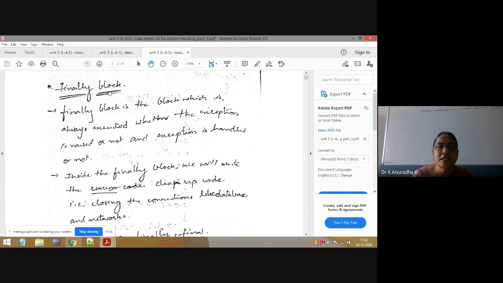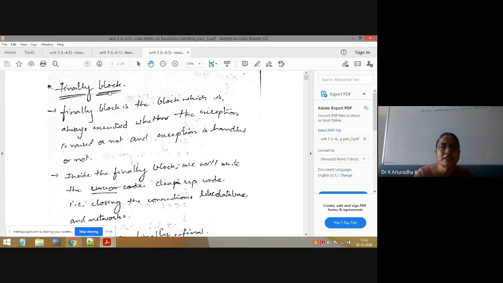Similarly, the catch block. Catch takes one parameter, that is one exception class name and the reference variable of that exception. That exception class we should write as a parameter to the catch block. So catch of exception class name followed by reference variable, next open brace, closing brace. That is the syntax of the catch block. In the same way, the finally block: finally, immediately followed by open brace, closing brace. This is the finally block syntax.